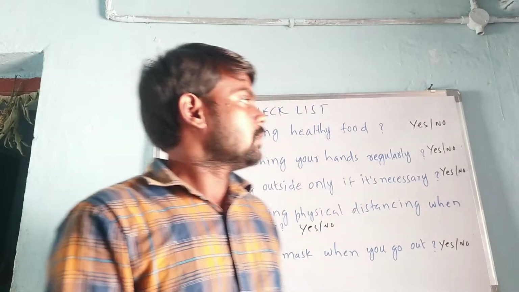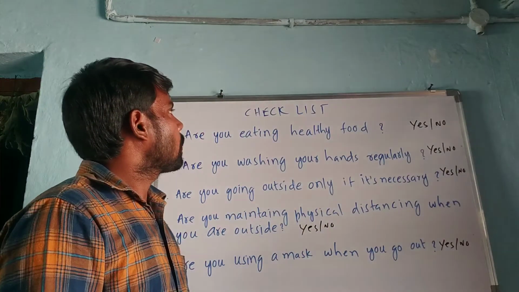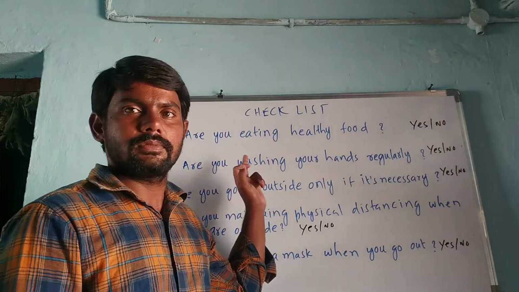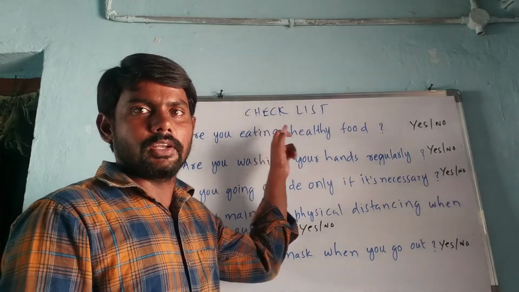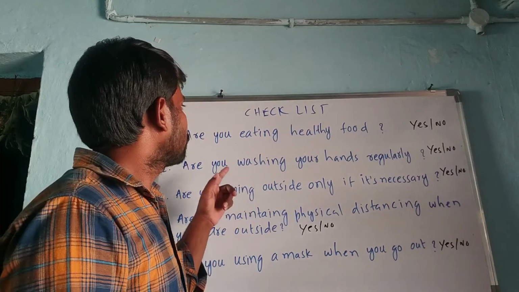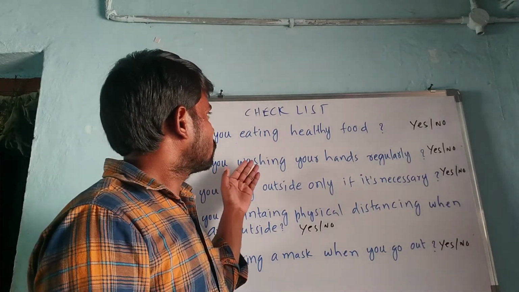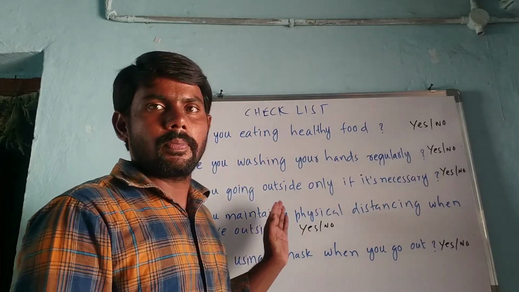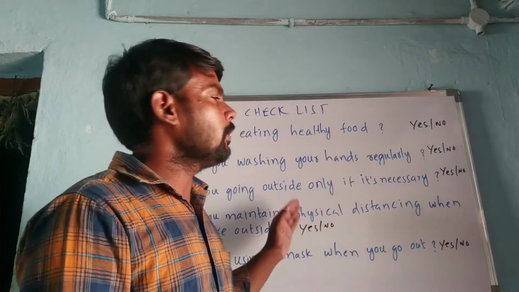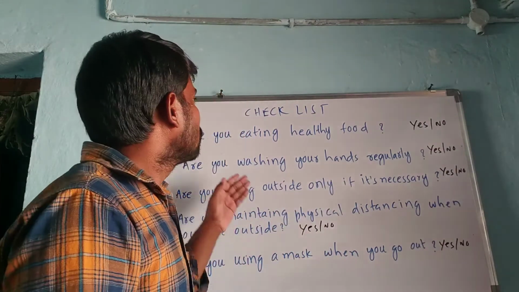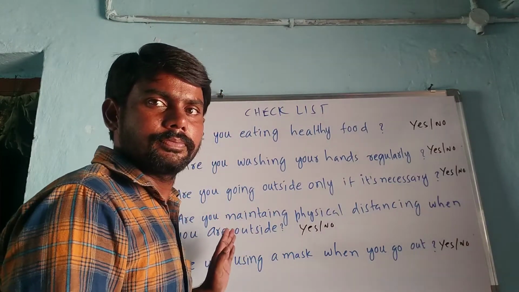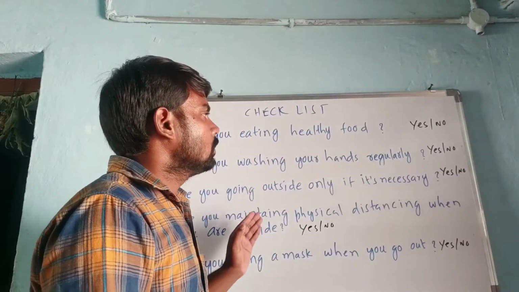Look at the board. This is a checklist for you. It is called the healthy checklist. Do the checklist properly, evaluate yourself and check yourself. First of all, note down this checklist.